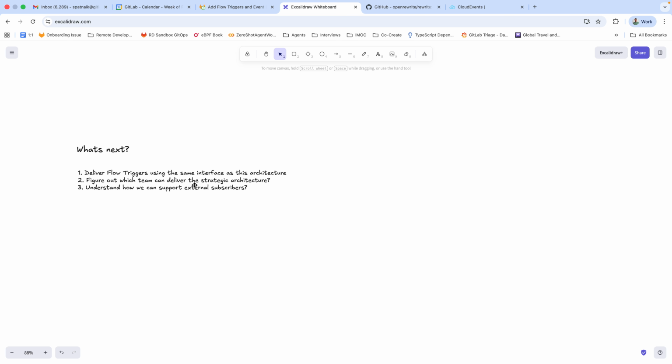Figure out which team can deliver the strategic architecture. So we need to figure out who's going to be able to deliver the architecture that we spoke about here, because this impacts more than AI. It goes beyond AI to all of GitLab really. And then understanding how we can support external subscribers. Will that be a new SKU? How do we manage external subscribers? How do we manage authentication and tracking which messages have been consumed, handle their back pressure, etc. And so that's complexity that we can think about in the future.